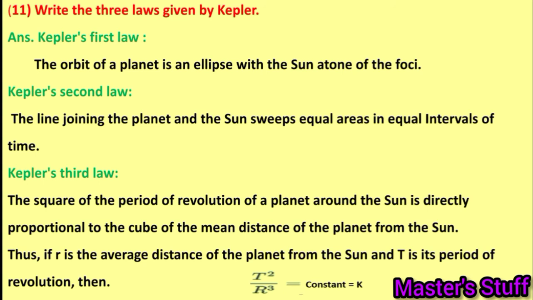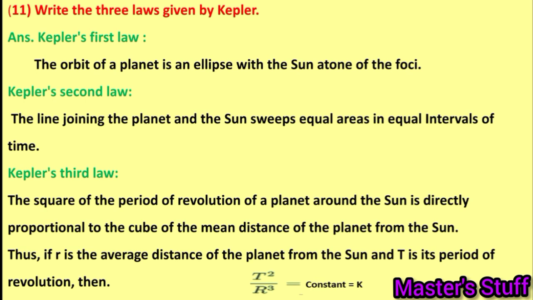Write the 3 laws given by Kepler. Kepler's first law: the orbit of a planet is an ellipse with the Sun at one of the foci. Kepler's second law: the line joining the planet and the Sun sweeps equal areas in equal intervals of time. Kepler's third law: the square of the period of revolution of a planet around the Sun is directly proportional to the cube of the mean distance of the planet from the Sun.